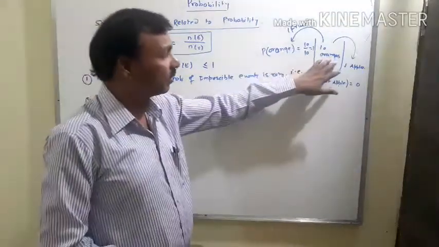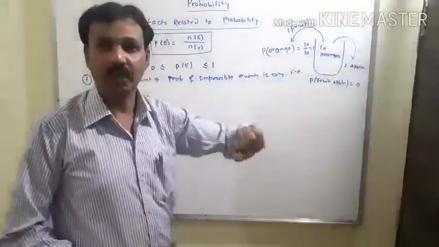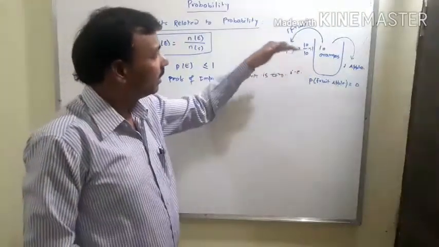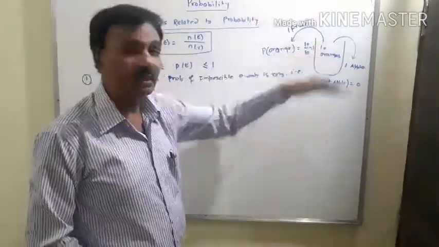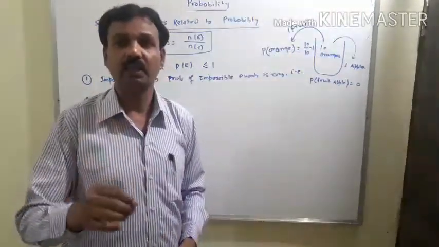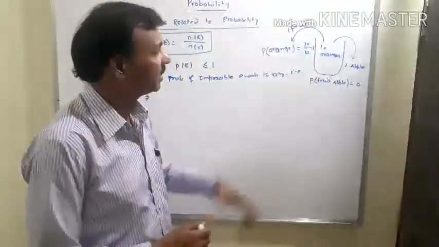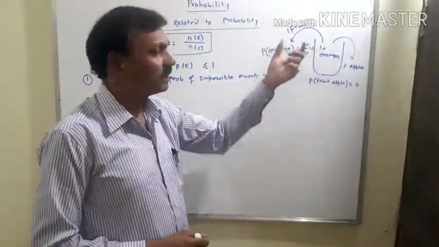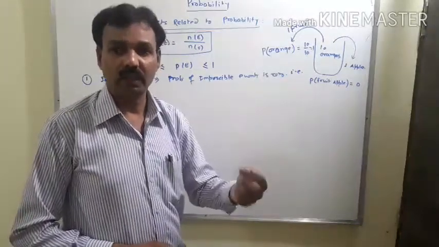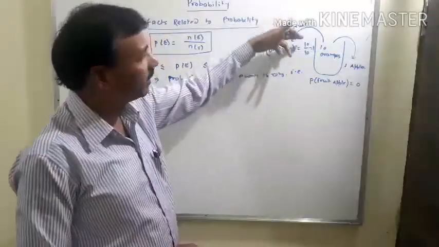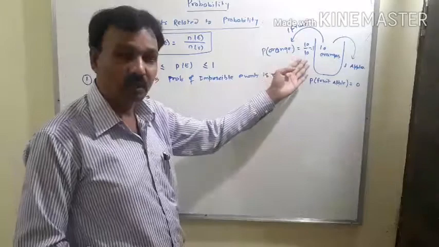If there are 10 oranges in this bag and a fruit is drawn from here, there are 10 ways to draw one fruit, and that fruit will be an orange. So the favorable events are 10 and the total events are also 10.